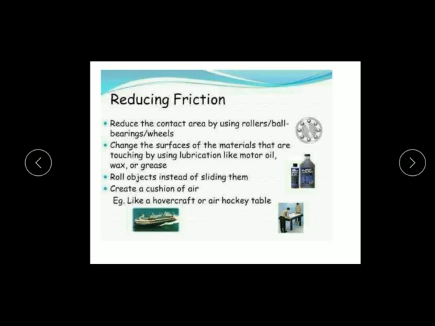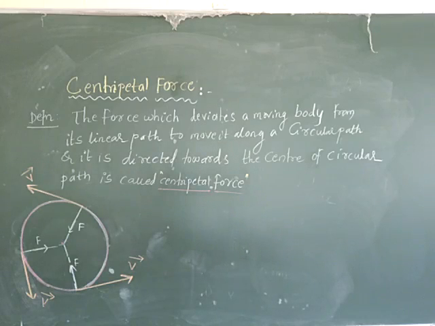Now the next point we have to discuss here is about the dynamics of circular motion. The next point we have to discuss is the centripetal force. Already we have discussed the centripetal acceleration. What is circular motion?